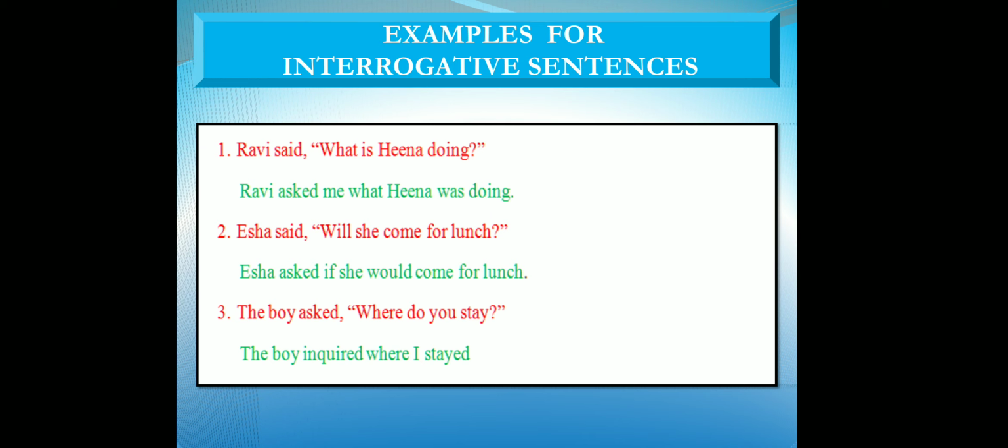Let's have an example. Ravi said, "What is Hina doing?" Ravi asked what Hina was doing. Got it? Now the conjunction is "what", which has become the conjunction itself. Esha said, "Will she come for lunch?" Now the reported speech has started with "will." Esha asked if she would come for lunch.